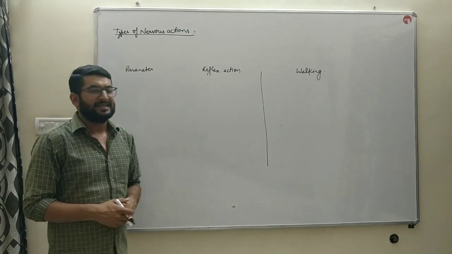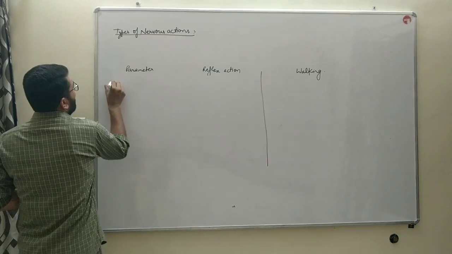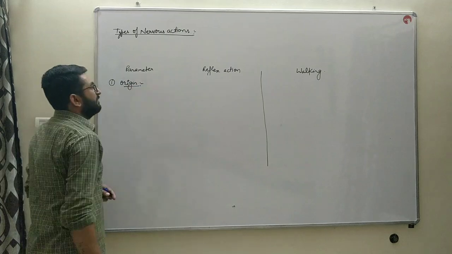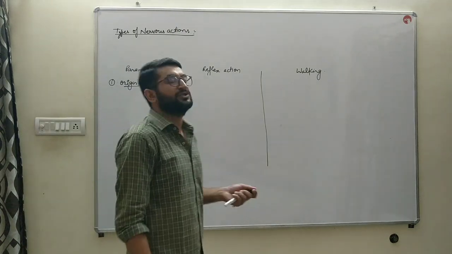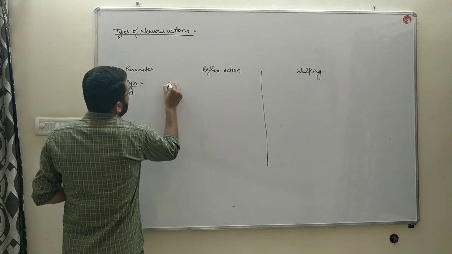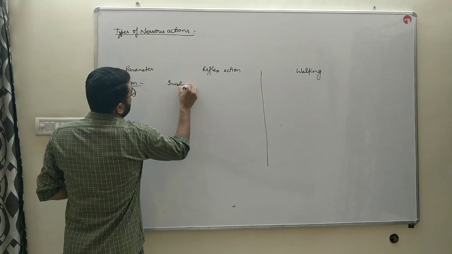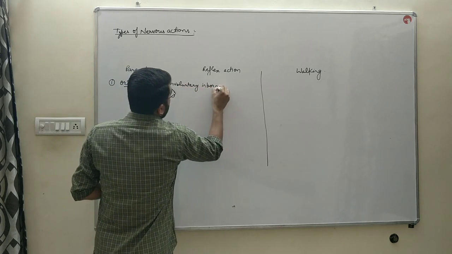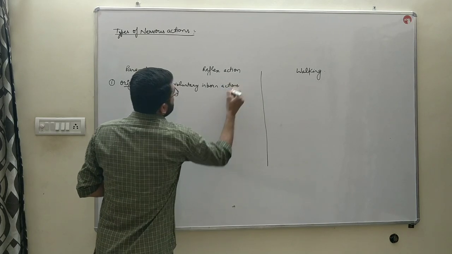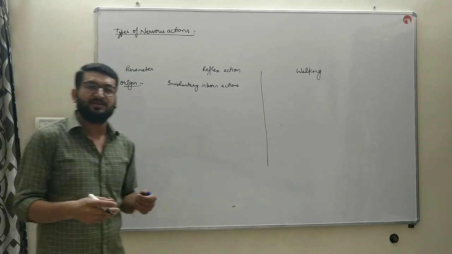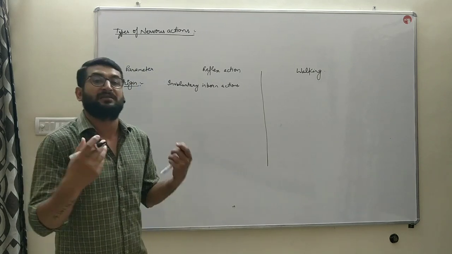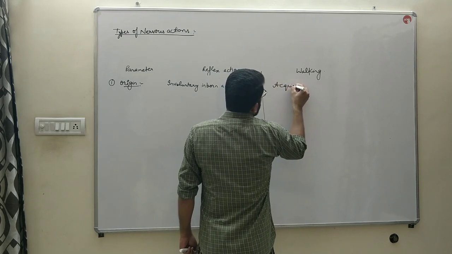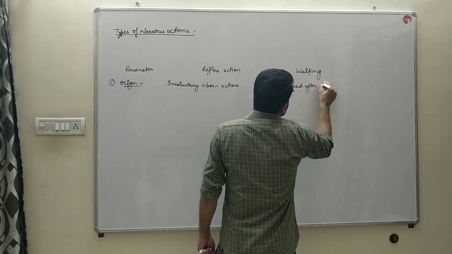Now we will discuss the difference between reflex action and walking. The first parameter on which we differentiate the reflex action and walking is origin. Reflex actions are inborn involuntary actions. That means these actions are performed by a person by birth. Whereas walking is acquired after learning, after birth.